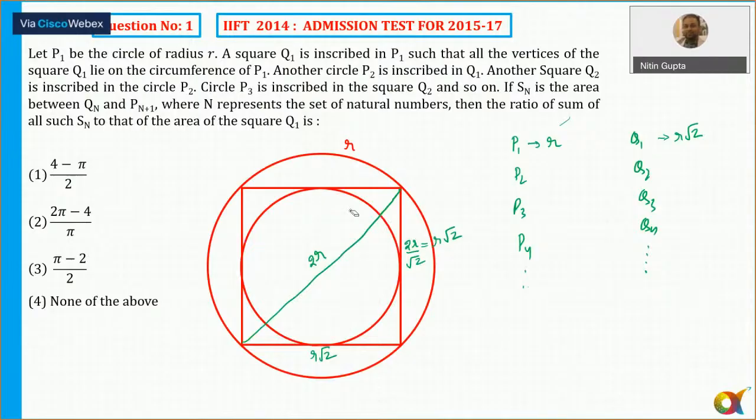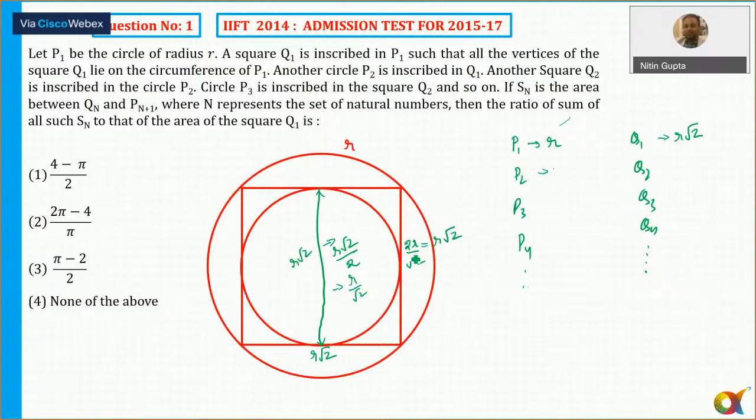Now I draw one more circle inside it. Okay, so now just see. The side of the square is R root 2, so its diameter is also R root 2. So what is the radius of this circle? That is R root 2 by 2, isn't it? R root 2 by 2 comes out to be simply equal to R by root 2. So this has become R by root 2.